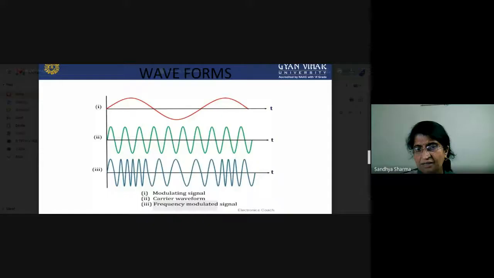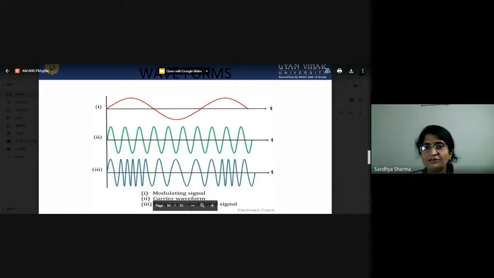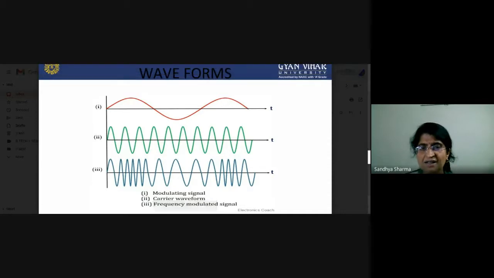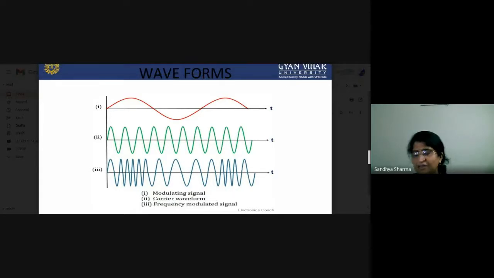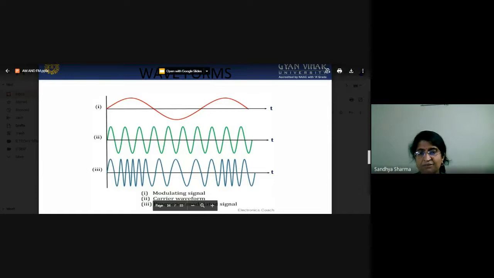This is the carrier signal, and now you have to see what will happen. According to the amplitude or magnitude of your modulating signal, the frequency of the carrier signal will be changed, and this is frequency modulation. Just see here, when your amplitude is high, your frequency will be high. When your amplitude is in the negative direction, your frequency will be very low.